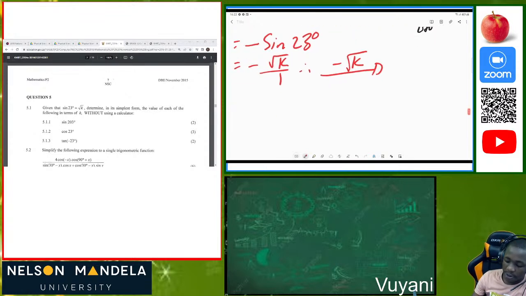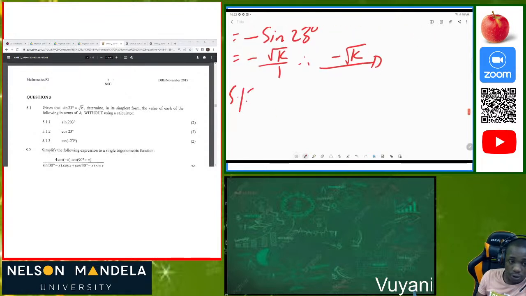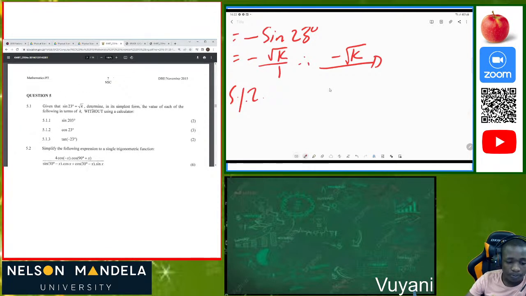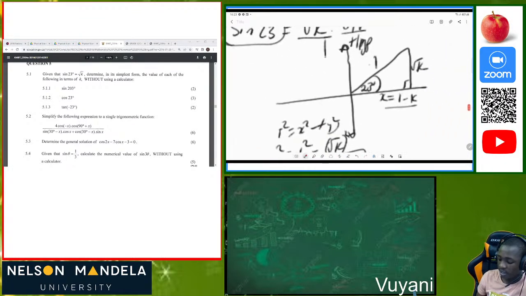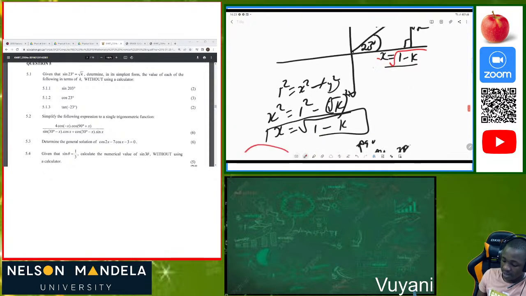Then going to 5.1.2, cos 23. Cos 23 is equal to, so again, we already have our Cartesian plane, and you know that cos 23 is always equal to adjacent over hypotenuse. So what is our adjacent? We calculated our adjacent using the Pythagoras theorem, and you get x is equal to root 1 minus k.